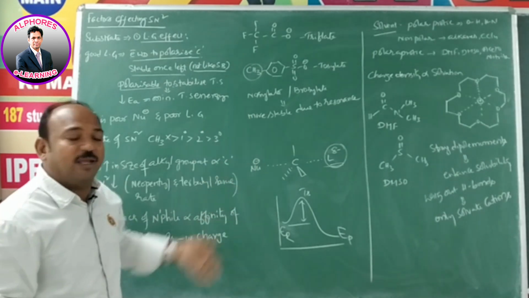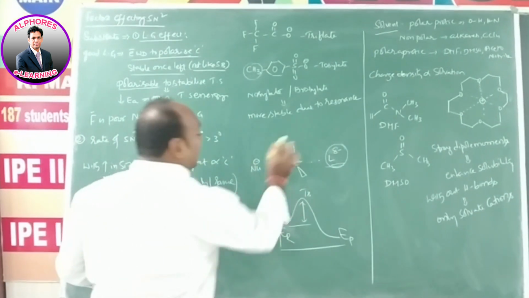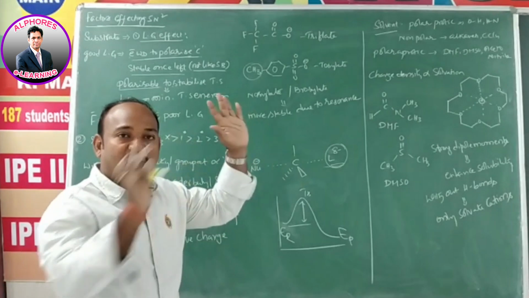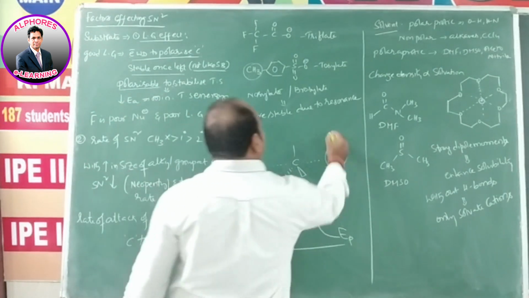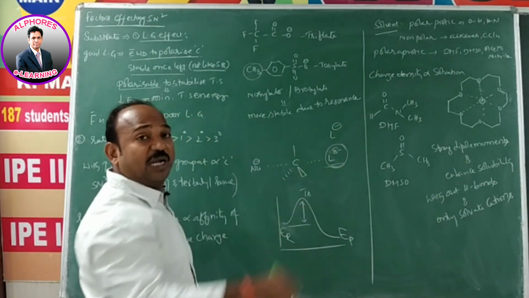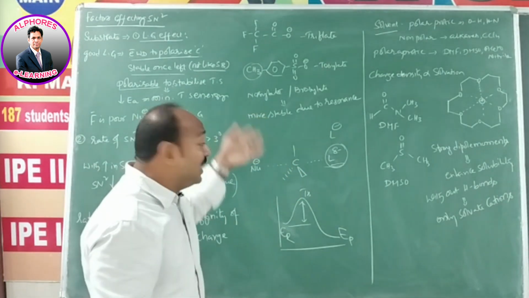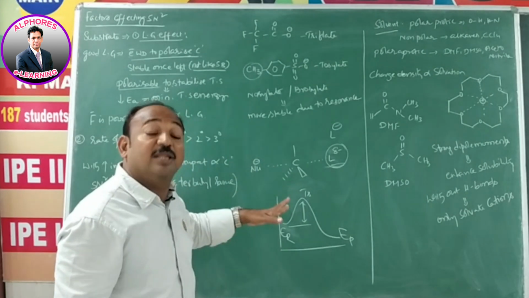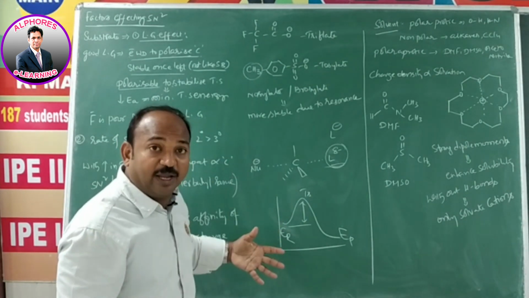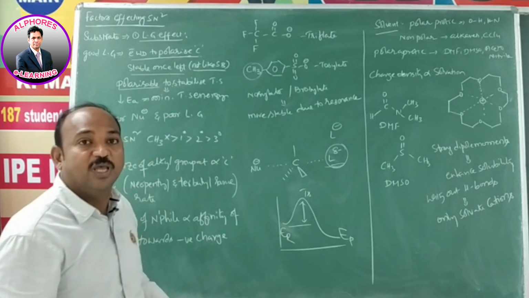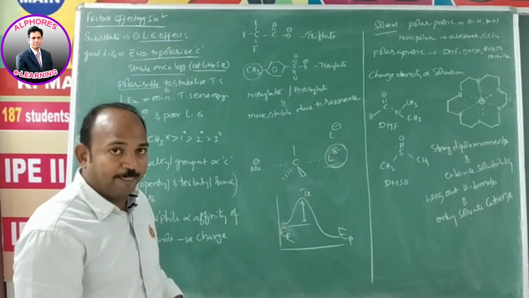Suppose it is carbocation: I am not going to bother about that carbon. I want to take away my electron, so I am going to depart. Just L comes out as L minus, completely departed. Then what happens in such a case? C plus is going to form, meaning a carbocation has to form. Formation of carbocation is a highly endothermic process. We need to supply much energy.